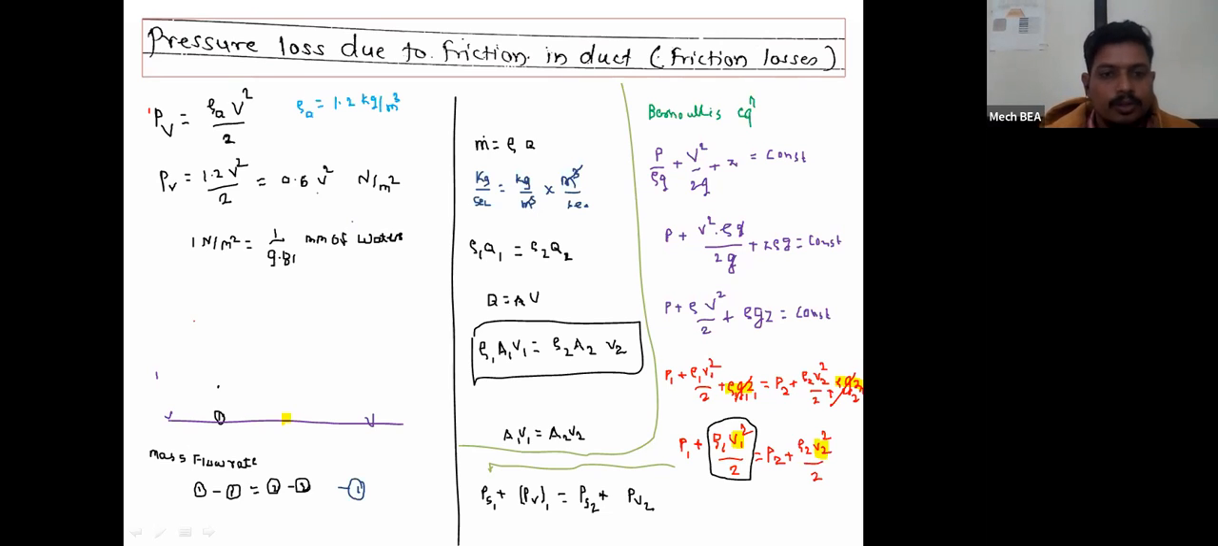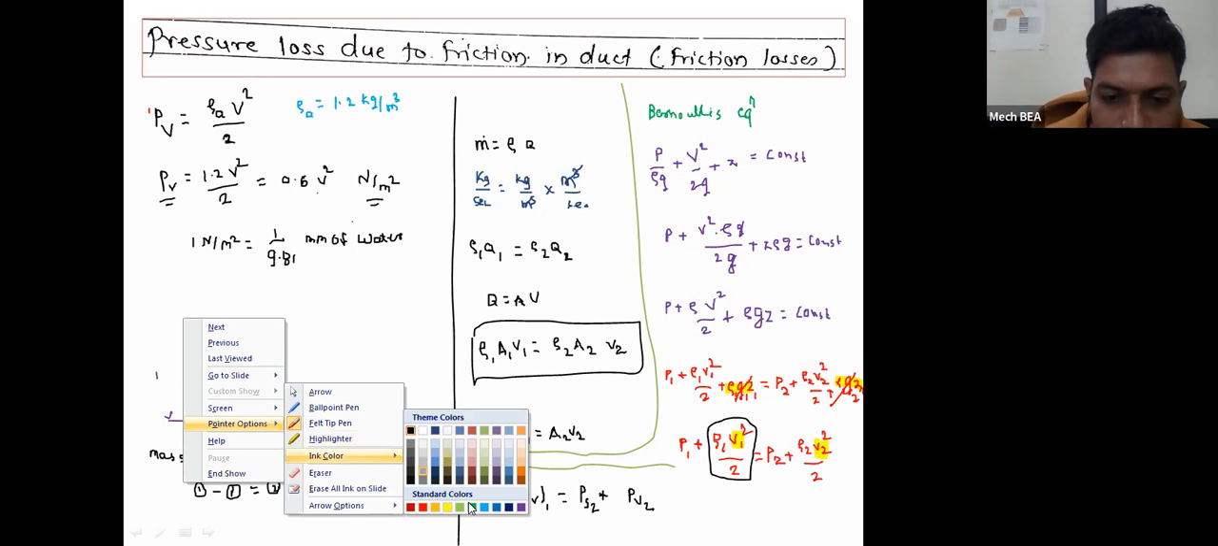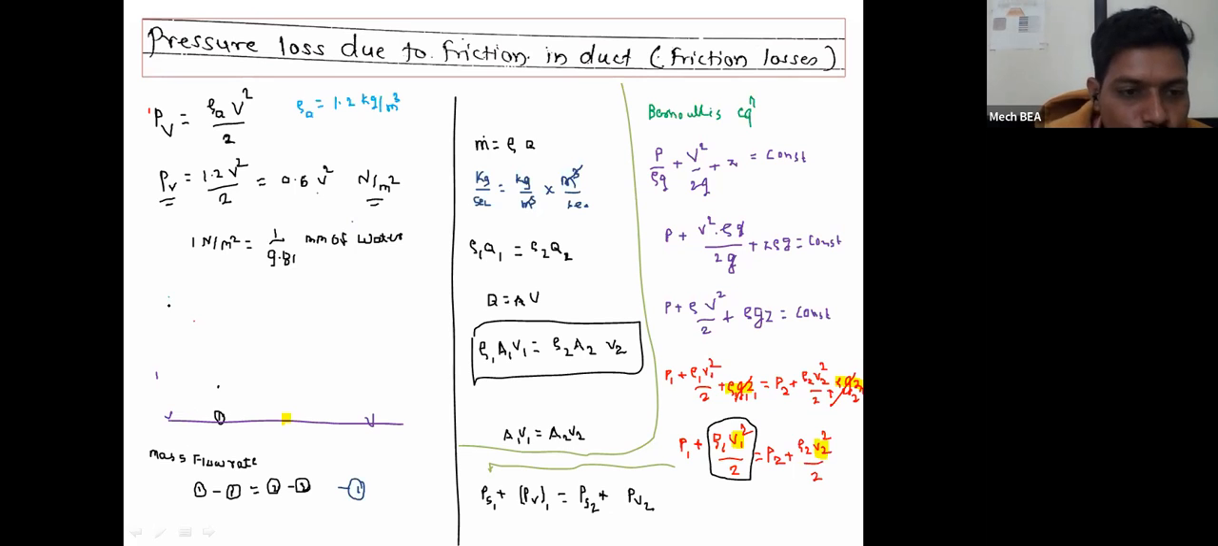Okay, so here I need to convert that value of PV, or dynamic pressure, from Newton per meter square into mm of water. For that purpose, I will put the value of PV in terms of mm of water. So PV will be equal to 0.6 V square.